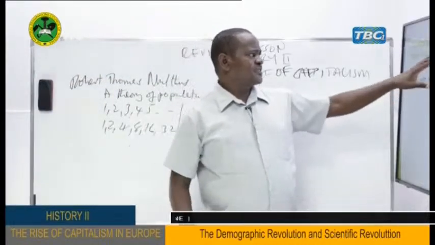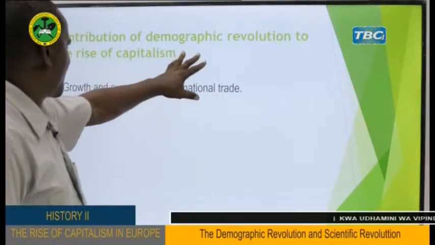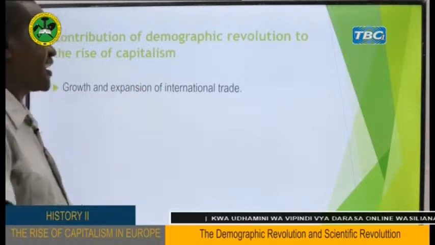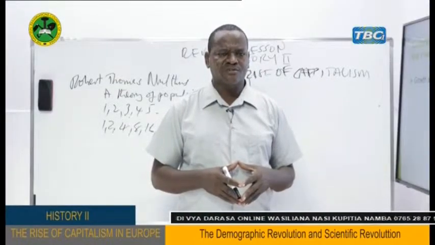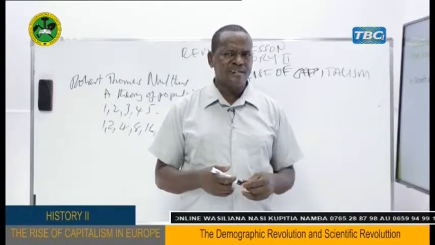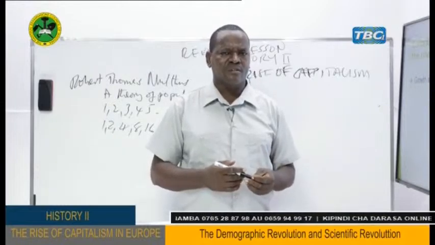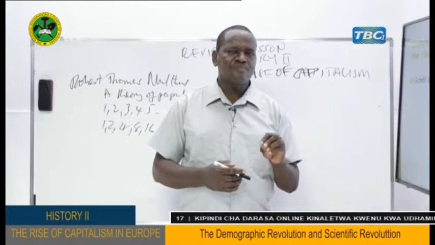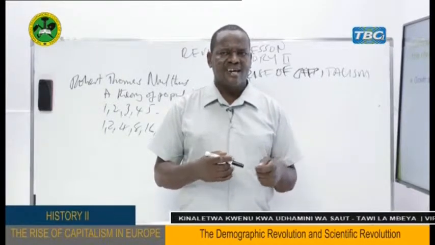Another thing is the contribution of demographic revolution. Another contribution of demographic revolution to the rise of capitalism was the growth and expansion of international trade. Because of increasing population, it's obvious that you cannot produce everything on your own. In Europe, for instance, each European country could not produce everything they need on their own. They have to rely upon each other.